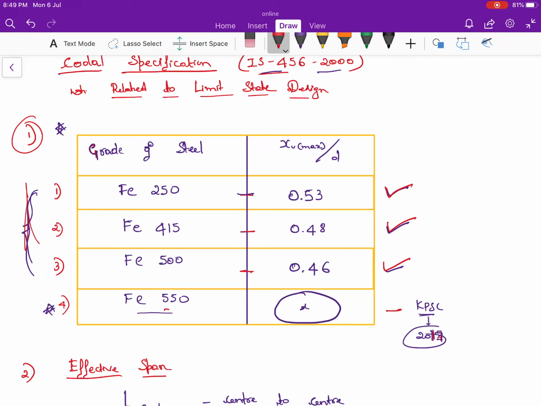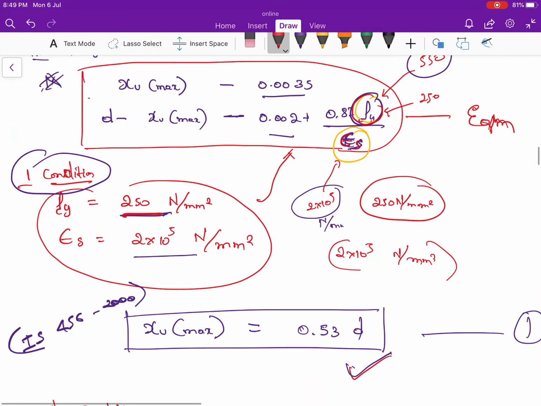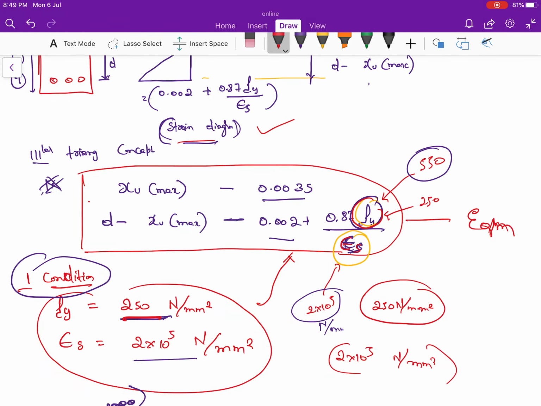You need to know the concept. Most of the time, without knowing the concept, some students mug up these three values. But in some examinations, in order to increase the level of the questions, they come one step forward. They will ask Fe550, like that. In that situation, you need to remember this equation.